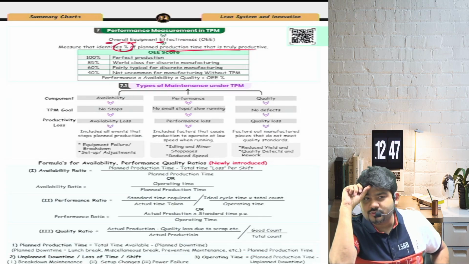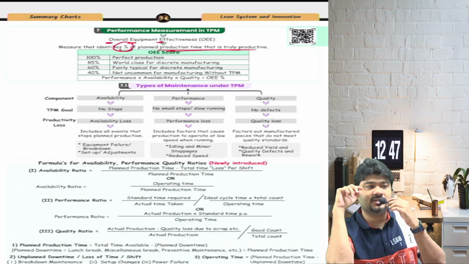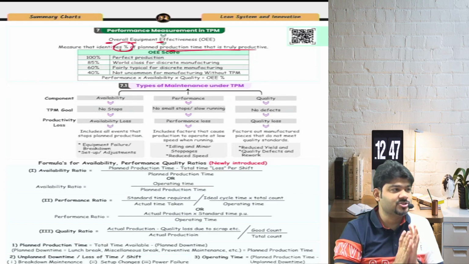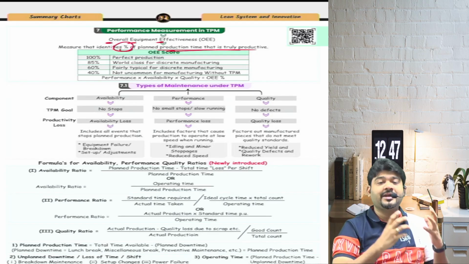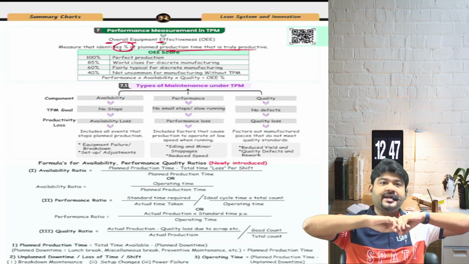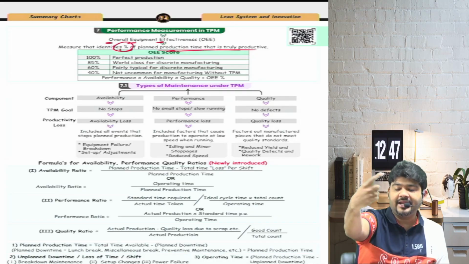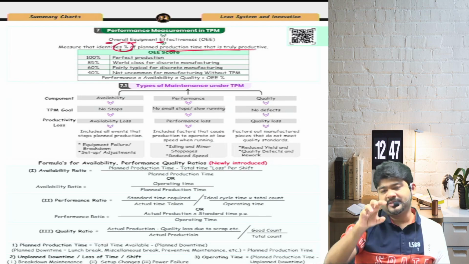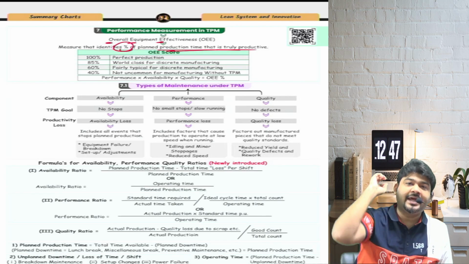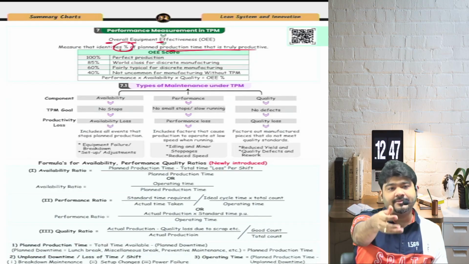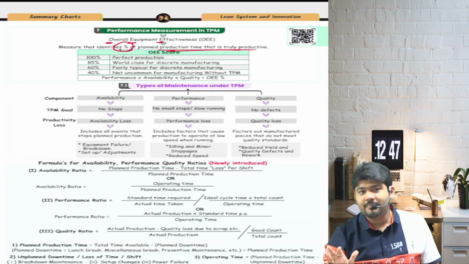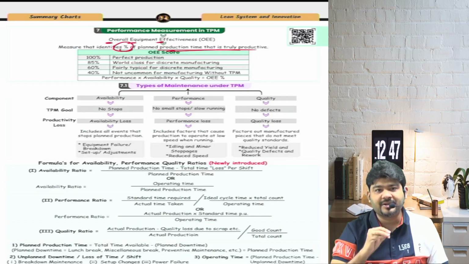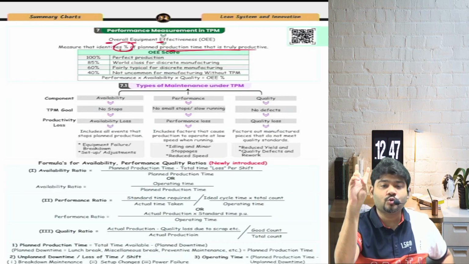Many times it happens with us that we go to the Xerox person and the person says that no, the machine has gone down, it is not working. Happens or not with you? Correct? So can I say the availability is not there? Availability should be such that whenever I go, the machine should run and give me the printouts, right? So at times when I go, he gives me the printout. Say if I am going to him 10 times, of which 8 times he immediately gives me the printout. But 2 times he says, no, the machine is not working, it is stuck, the paper is getting stuck, and so on and so forth.